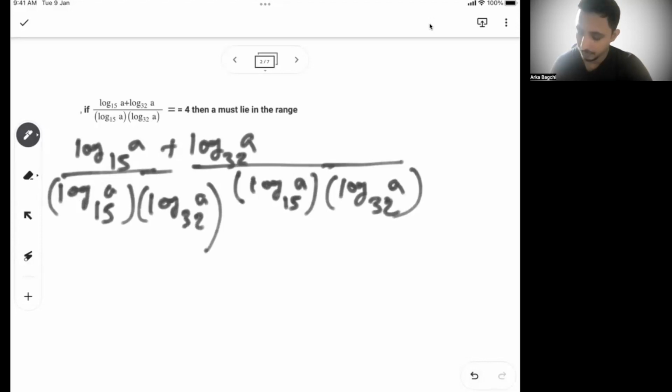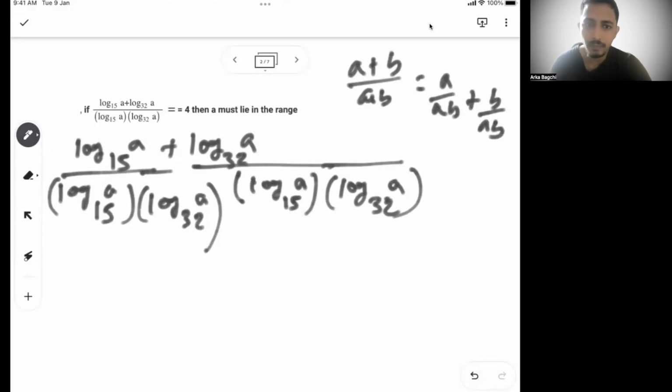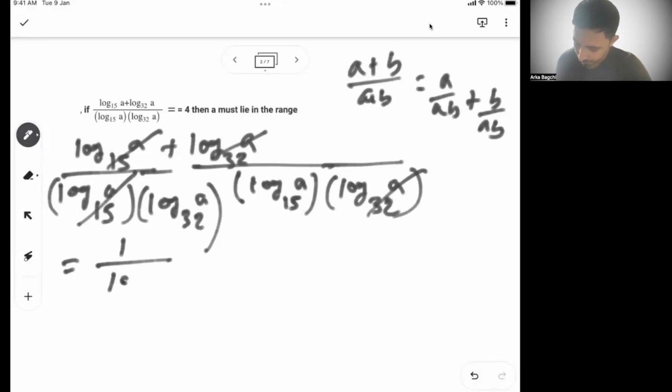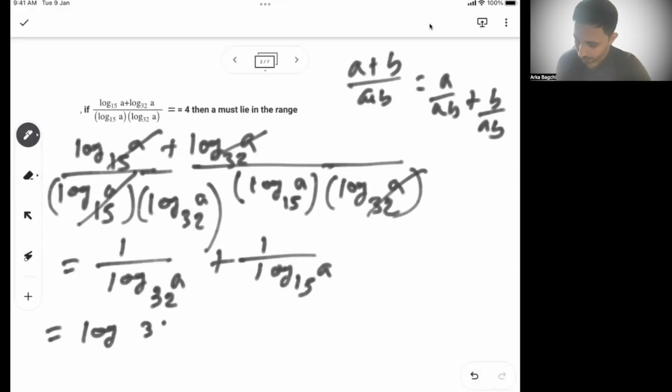So basically, since you have a plus b by ab, I'm writing this as a by ab plus b by ab, right? So here this will get cancelled, here this will get cancelled. So I can write this as 1 by log of a base 32 plus 1 by log of a base 15. So from here, I can easily write this as log of 32 base a plus log of 15 base a, right? So this is possible. Now this is equal to 4.